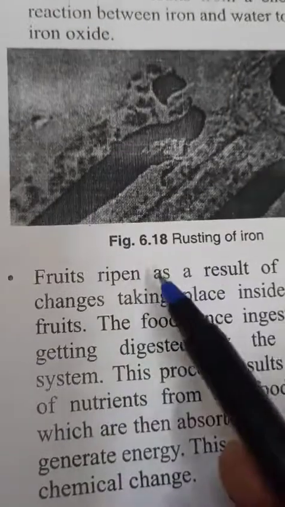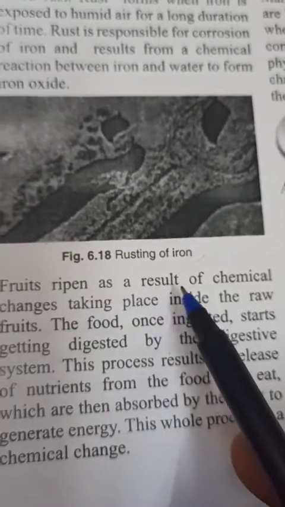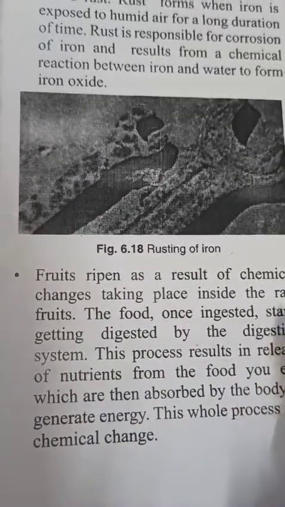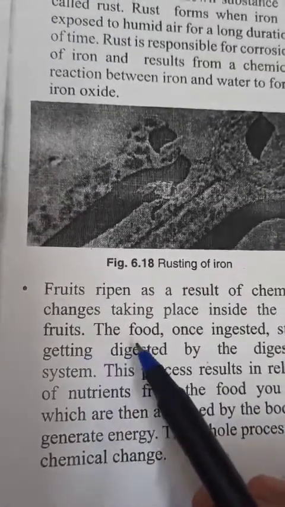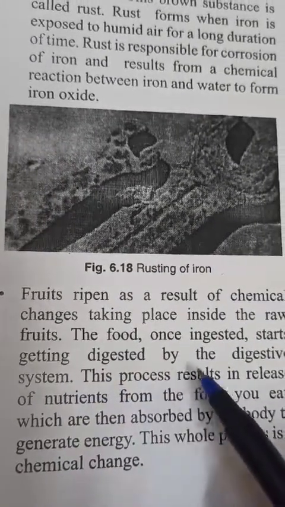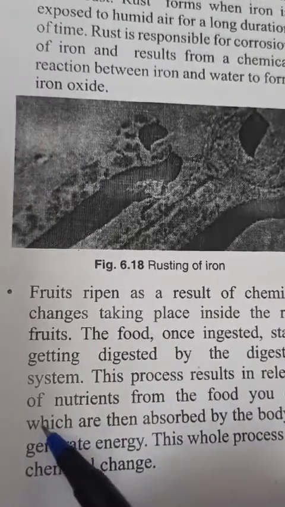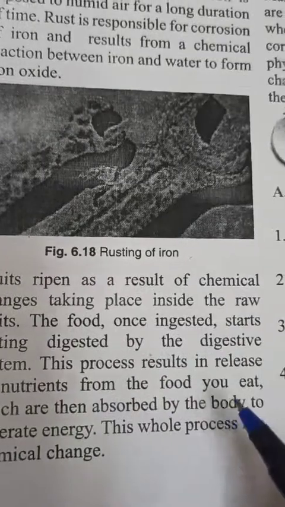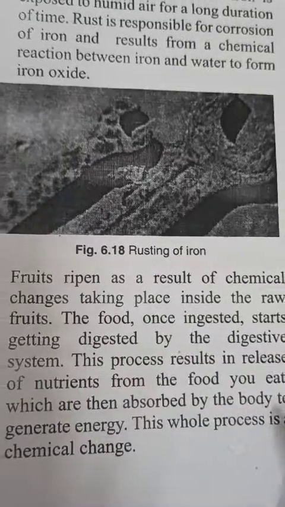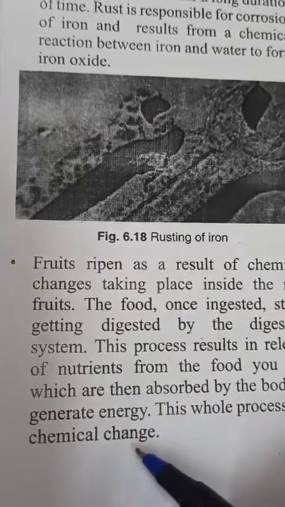So after this, one more example is here. Fruits ripen as a result of chemical change taking place inside raw fruits. The food once ingested starts getting digested by the digestive system. This process results in release of nutrients from the food you eat, which are then absorbed by the body to generate energy. This whole process is a chemical change.